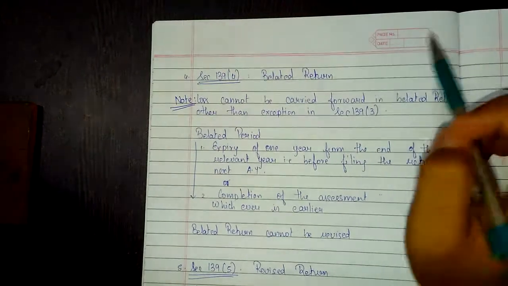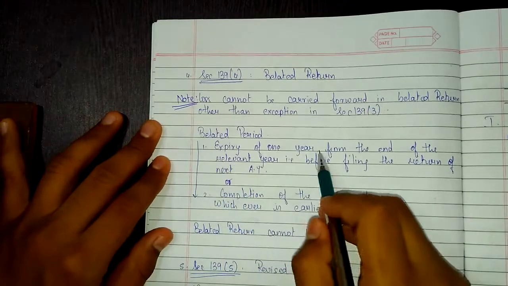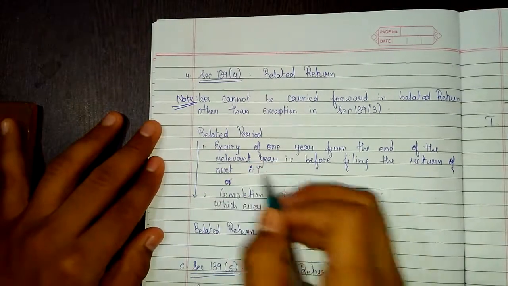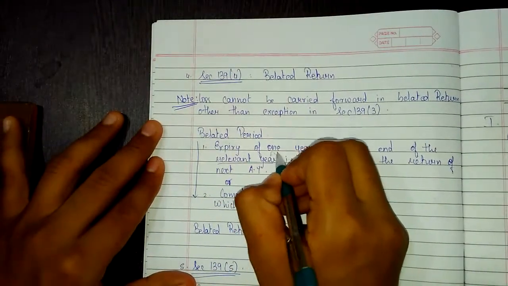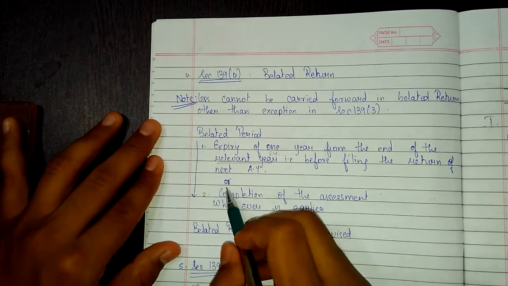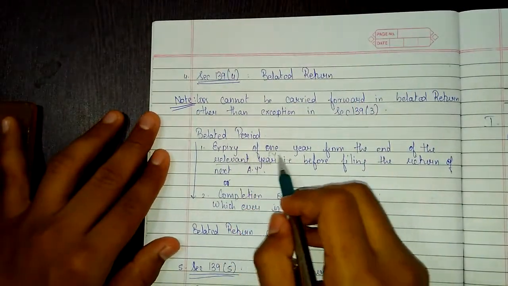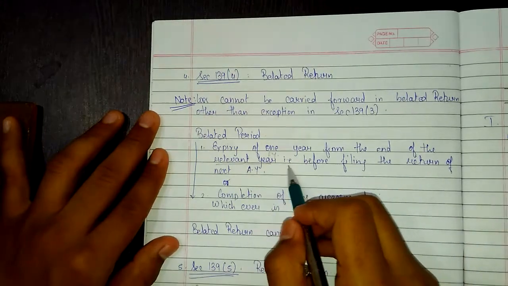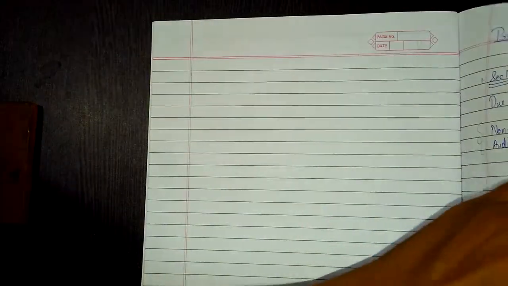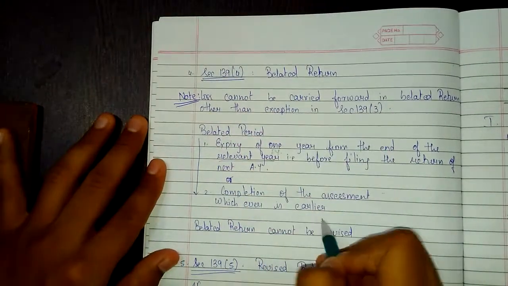But what is the period of belated return? The period of belated return is expiry of 1 year from the end of the relevant year. That relevant year means financial year. If you want, please write with pencil financial year, that is before filing the return of the next assessment year. Okay. Or completion of the assessment, that is belated return can be either filed before the expiry of 1 year from the end of the relevant financial year, that is before filing the return of the next assessment year. Next assessment year is 31st July of the assessment year, or completion of the assessment, whichever is earlier.